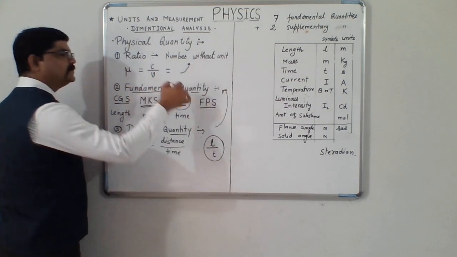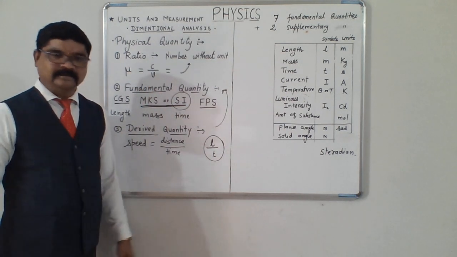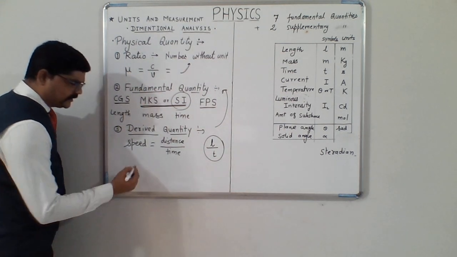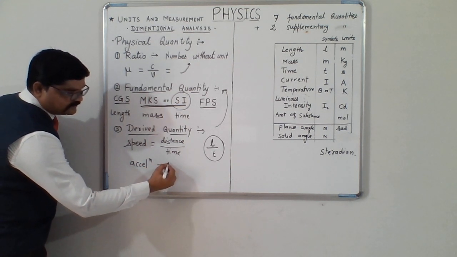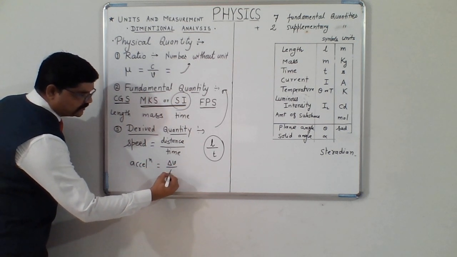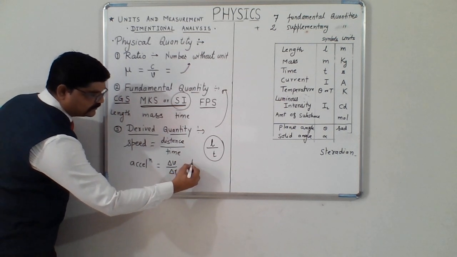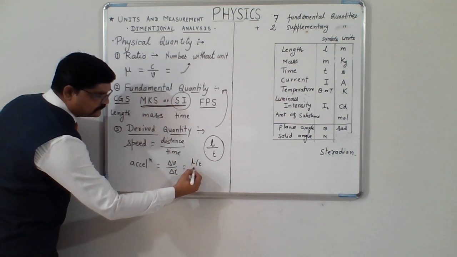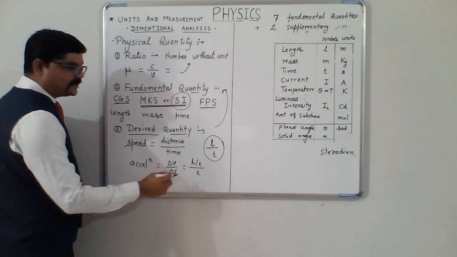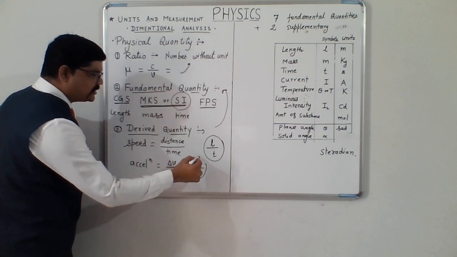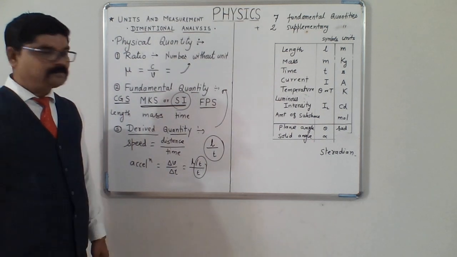Both are fundamental quantities. Speed, velocity, acceleration: change in velocity, I write it as delta v upon delta t, that is length upon time squared. So acceleration is dependent on length as well as on time.